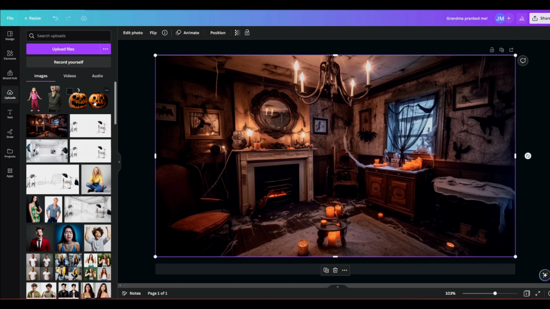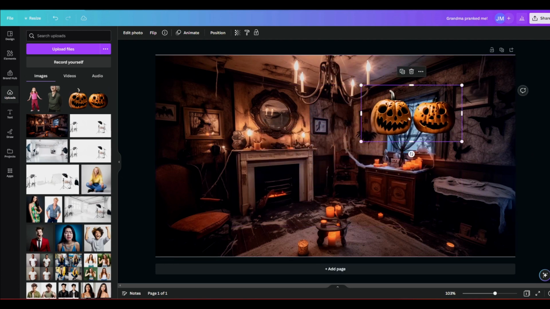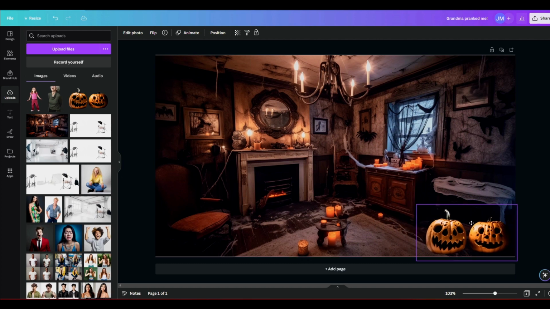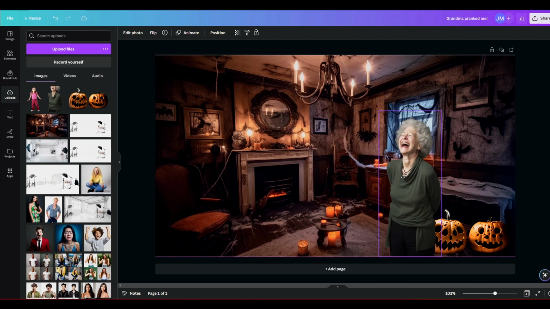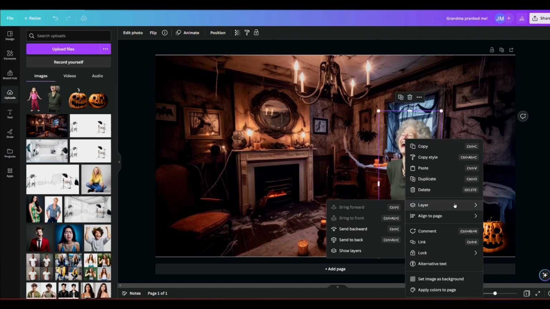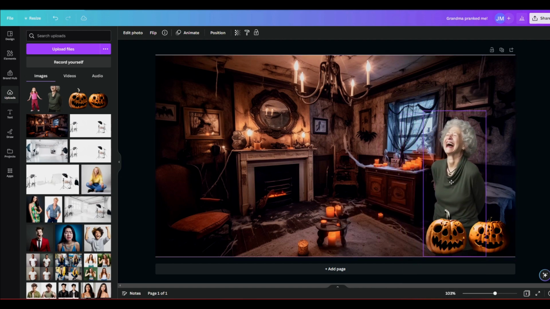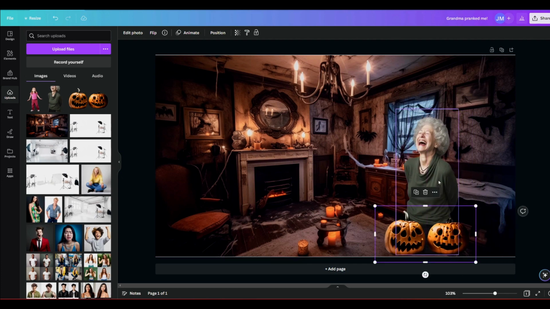Let's move on to the carved-out pumpkins. To begin, grab their corner, which will make them larger or smaller depending on which direction you move your mouse. You can then move them into place within your picture. Let's try here first and then grab the grandma to compare the positioning. Let's set her here but move her layer to the back, by right-clicking on her image and choosing layer, then send backwards, so that she is standing behind the pumpkins. I think we can move them both to the left a bit.